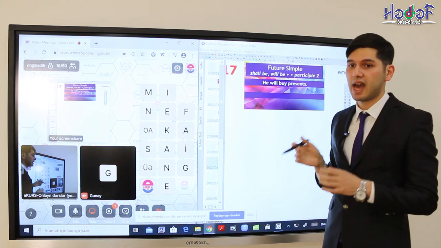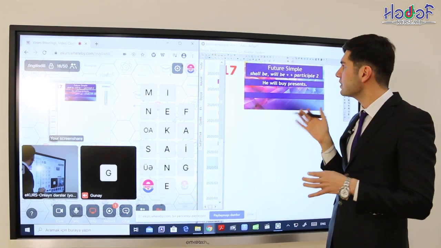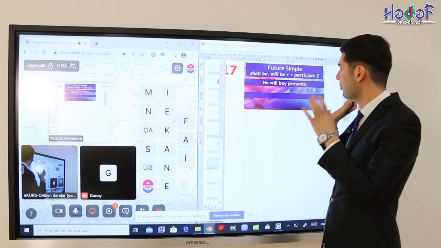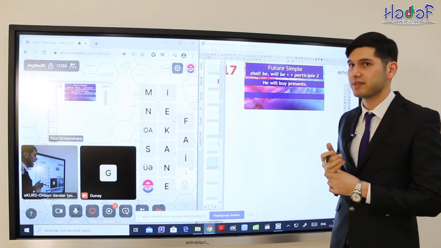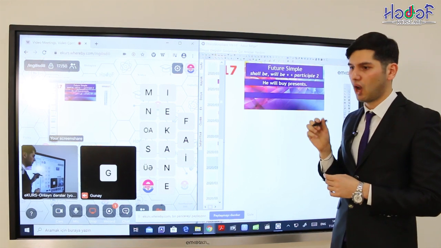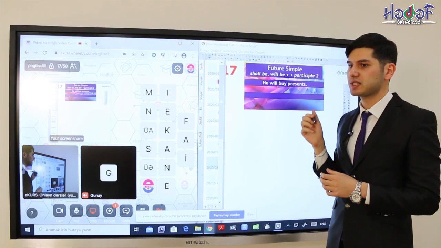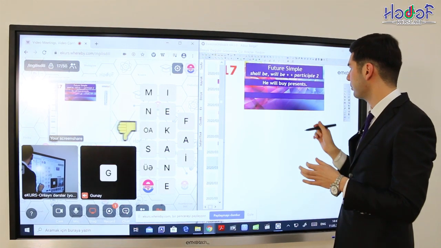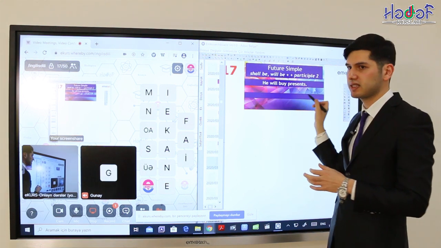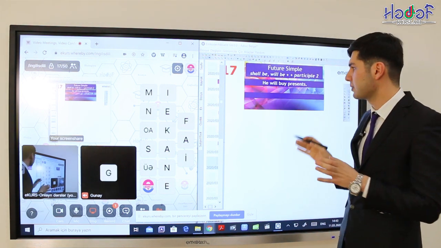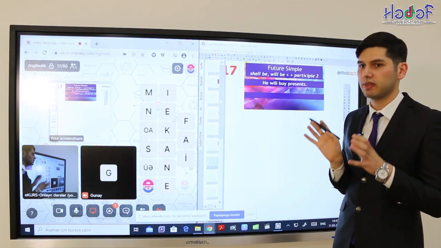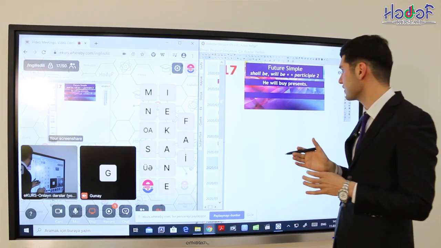But this is the active voice. But if we talk about our passive voice, in this case, we have to use shall be or will be and again plus participle 2. For example, he will buy presents. Of course, this is the active voice, but how can we change this sentence into passive voice?